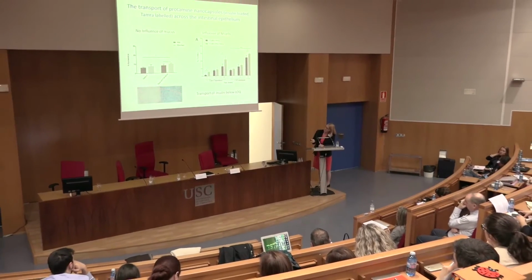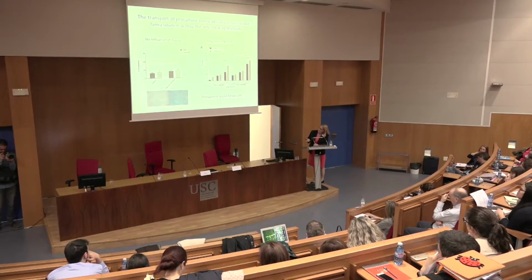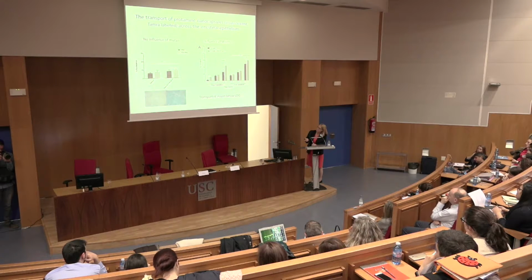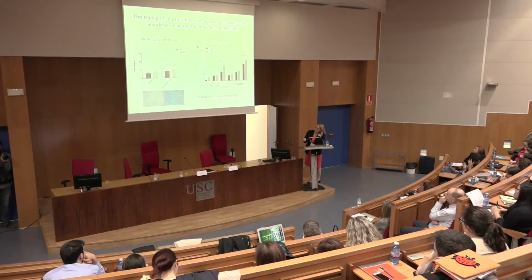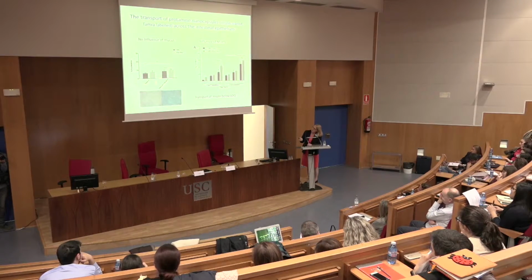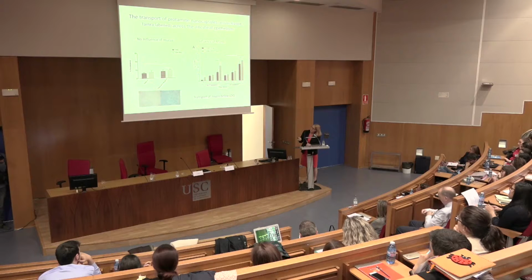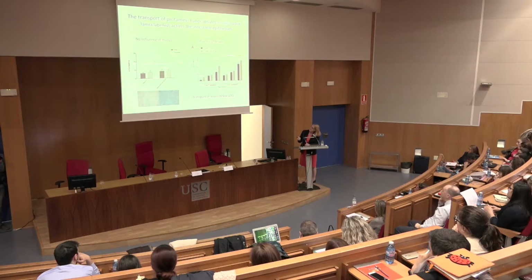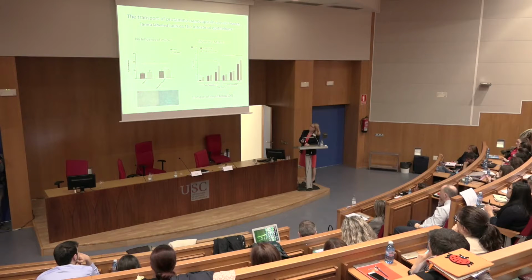So here you have two pictures of CACO2 and then a co-culture of the CACO2 and HT29, and you see in blue is the mucus. When you do a co-culture of HT29 and CACO2, you can compare the transport. And for this prototype, there was no influence of the mucus.